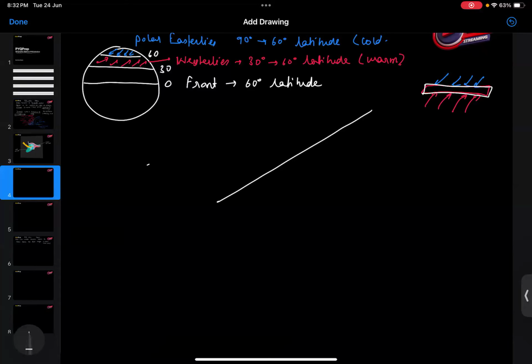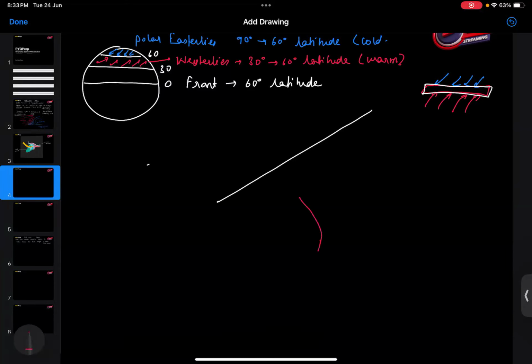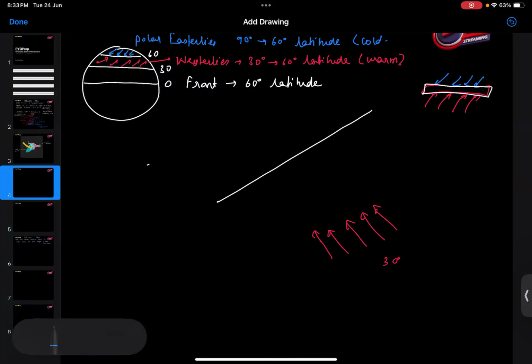Now, here we'll be seeing that we have warm air which is coming from this region. Here we have warm air which is coming from 30 degree latitude towards 60 degree latitudes, and we have cold winds which are coming from 90 degree latitude towards 60 degree latitude.